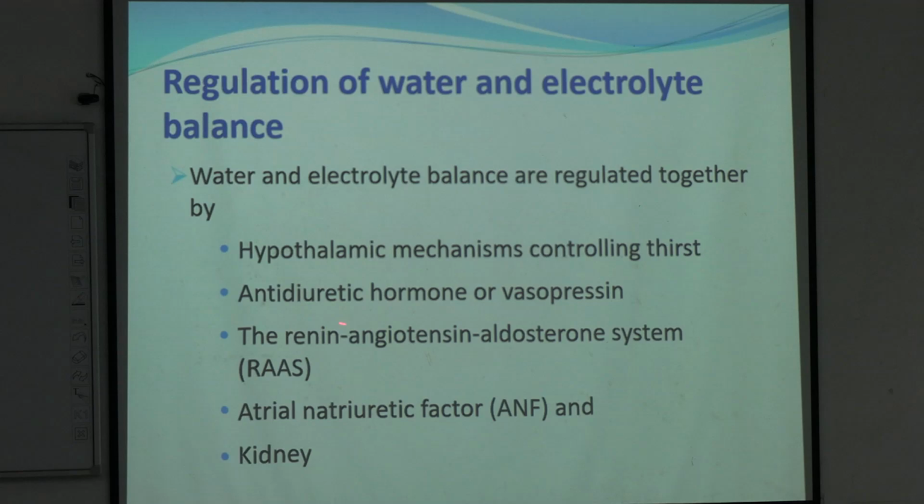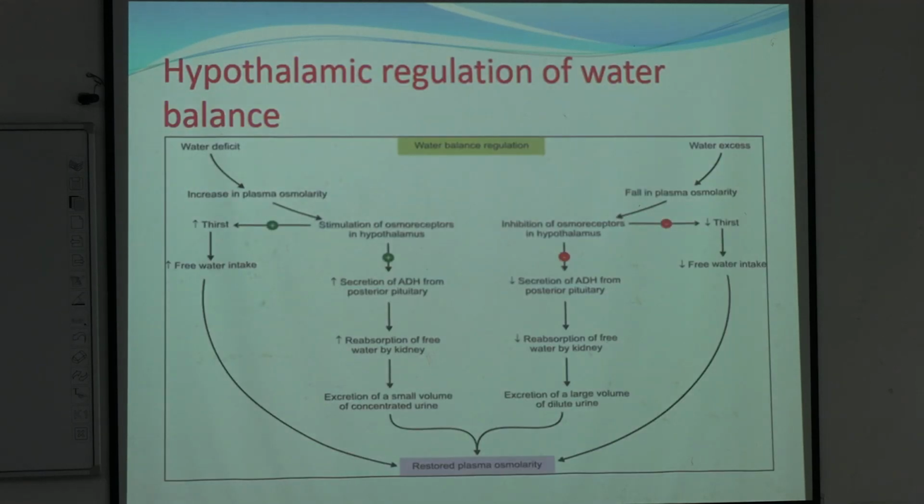There is the renin angiotensin aldosterone system or RAS system to maintain the water volume in our body. Another factor is atrial natriuretic factor released from the atrium of the heart and kidneys. They regulate the water volume.